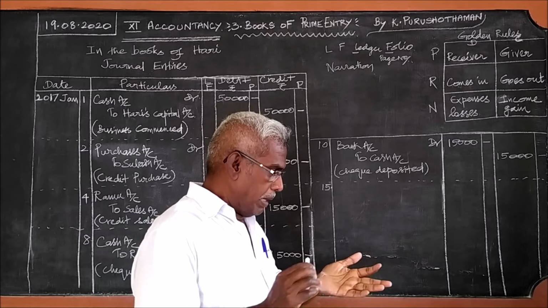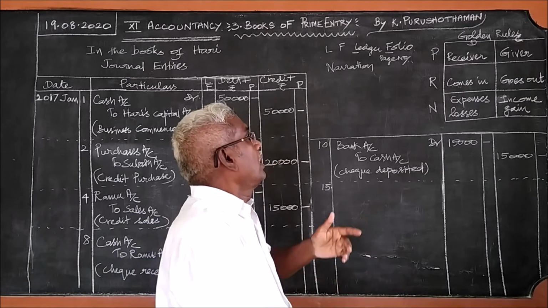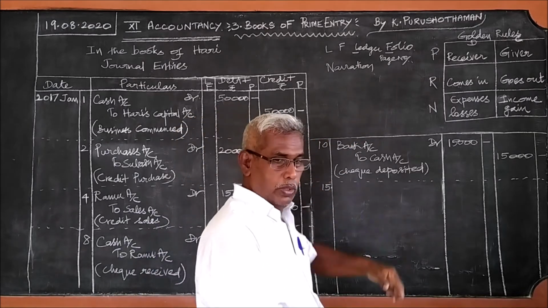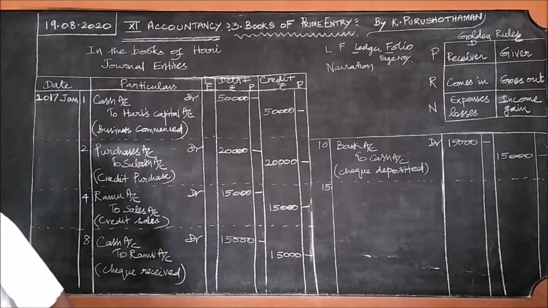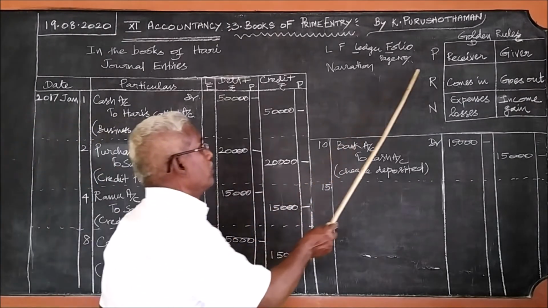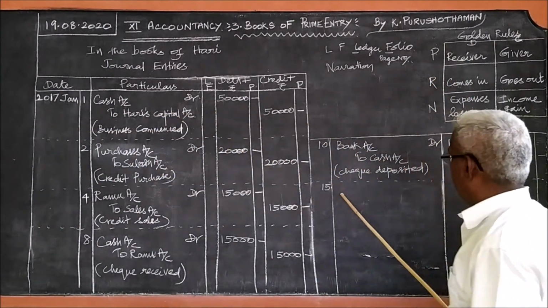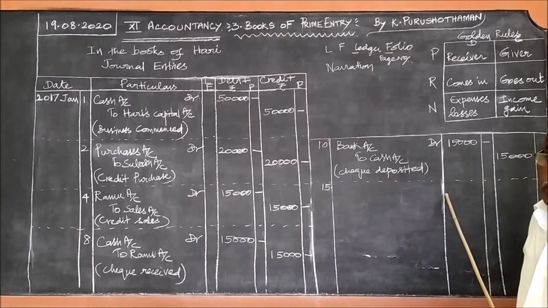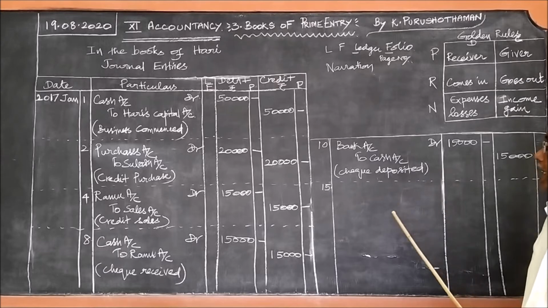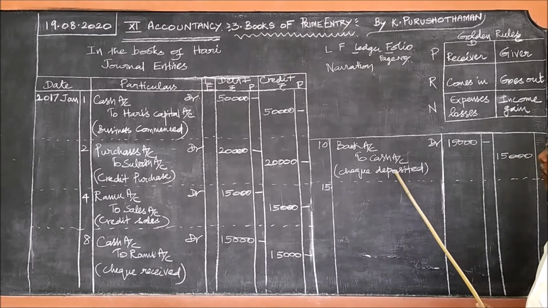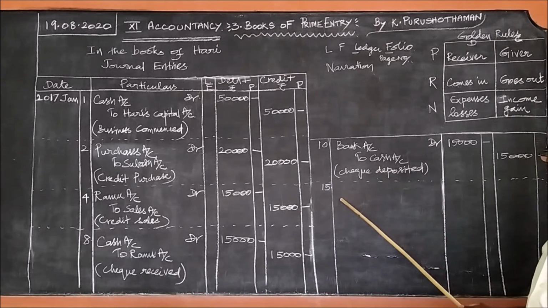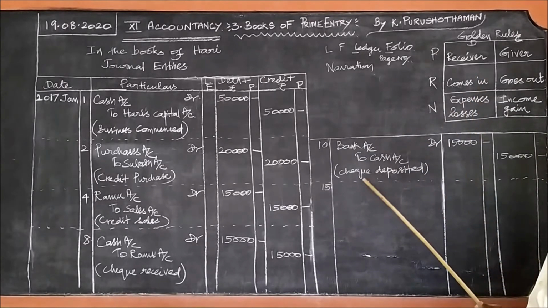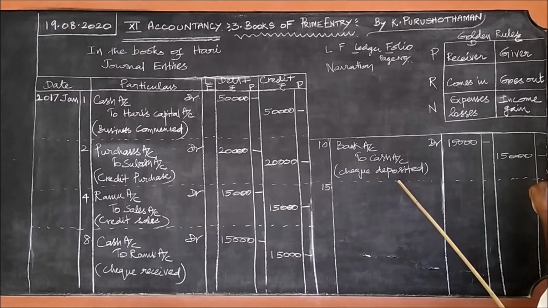When you buy furniture, what comes in? That is the second rule. Furniture comes in. Therefore, furniture account debtor. Here, what do you buy? Sports items. So, when you buy sports items, what comes in? Sports items come in. Therefore, sports items account debtor.